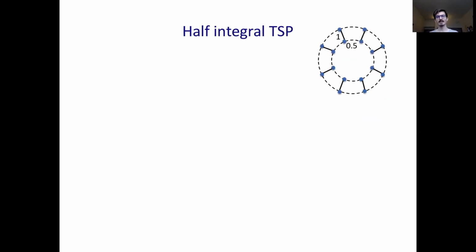Given this LP, we can define our special case of interest called half-integral TSP. And it simply means that when you solve the LP relaxation, every edge is 0, 1/2, or 1. So this graph on the right is half-integral.